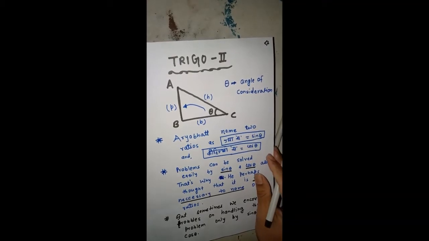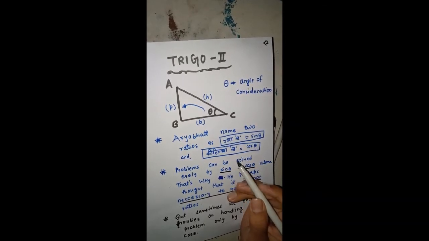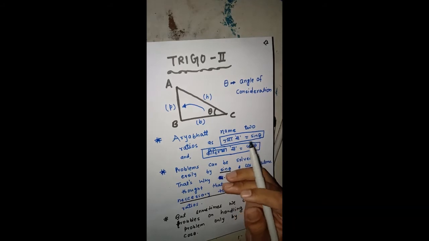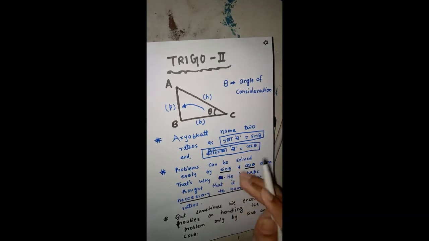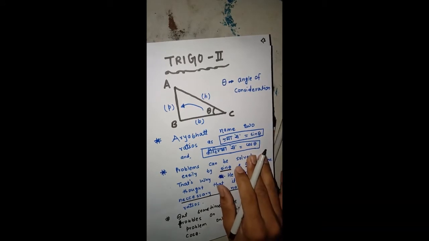We have discussed in the previous lecture how Aryabhatta named the two trigonometric ratios, which were sine theta and cos theta. In this lecture, we will study how trigonometry evolved further.